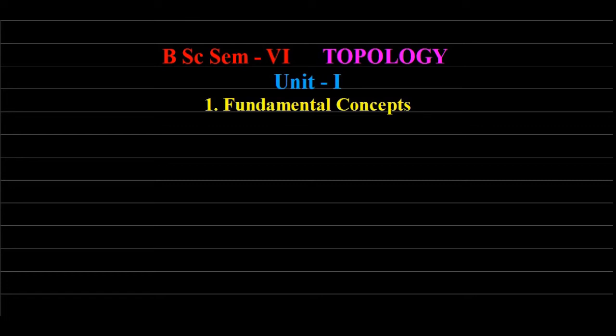Hello students, now we are going to start the last paper of this BSc Mathematics course. It is topology. This is the last paper of BSc semester 6th Mathematics and the title of the paper is topology. We'll begin with unit number one. Unit one of this paper comprises 9 articles.